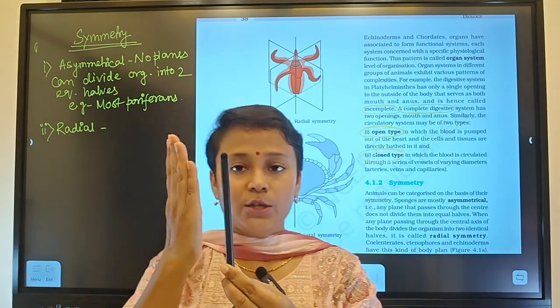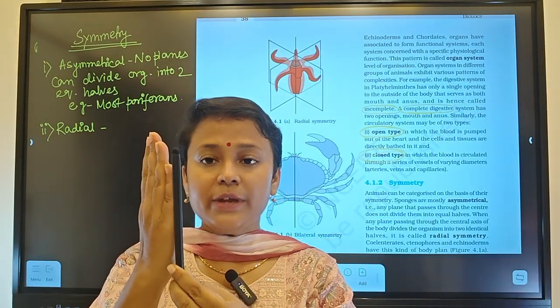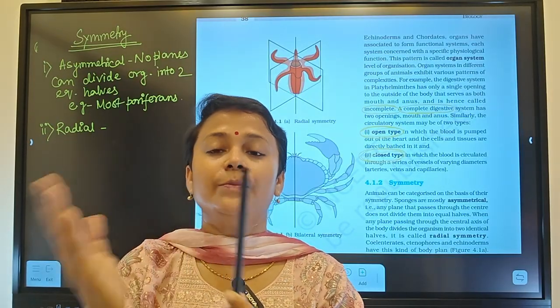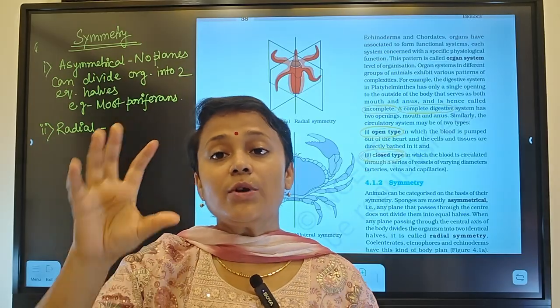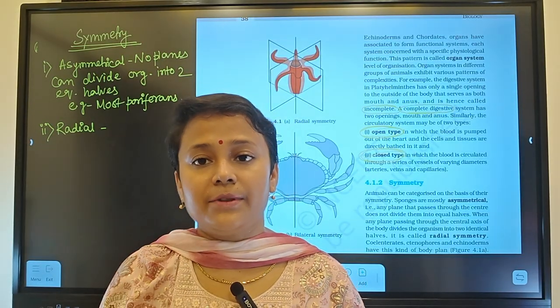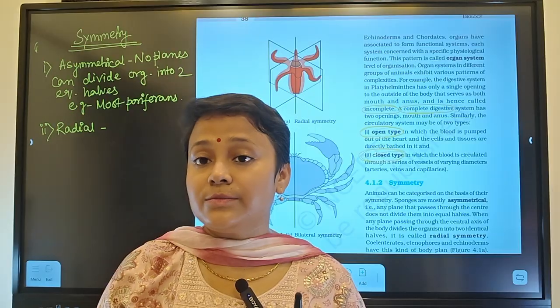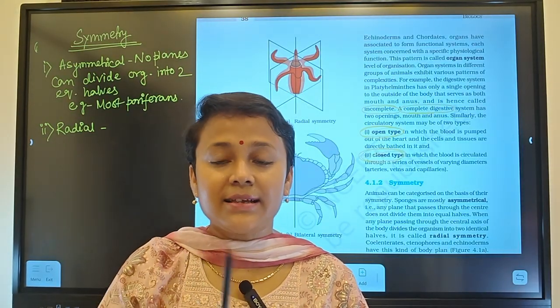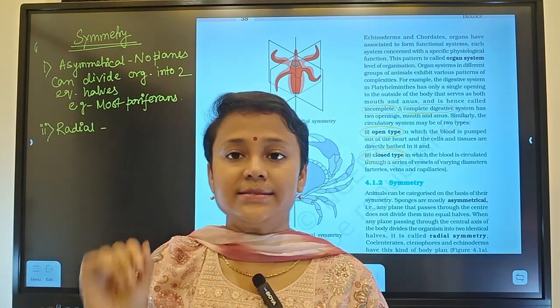If we divide the organism into any plane or many planes, then there will be two equal halves. If you consider a ball, the same thing will happen. Means the organism which is spherical and cylindrical, they will have radial symmetry.